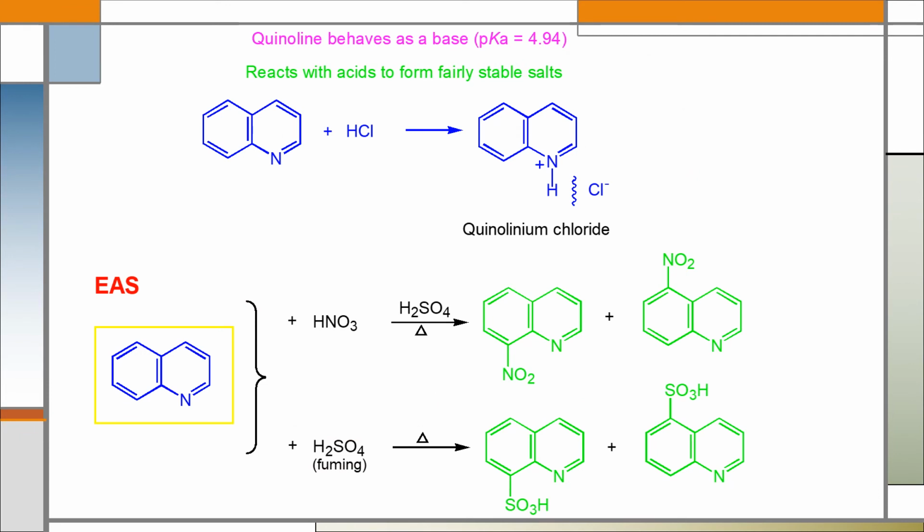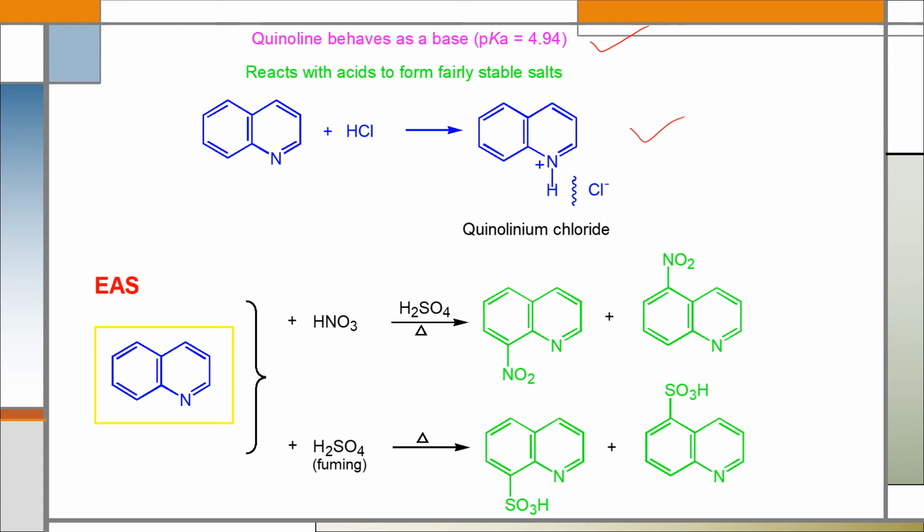Quinoline behaves as a base with pKa 4.94. As it behaves as a base, it reacts with acid to form fairly stable salts. When quinoline reacts with hydrogen chloride, quinolinium chloride will be the product, which is a salt. Actually, the properties of quinoline and pyridine are almost similar.